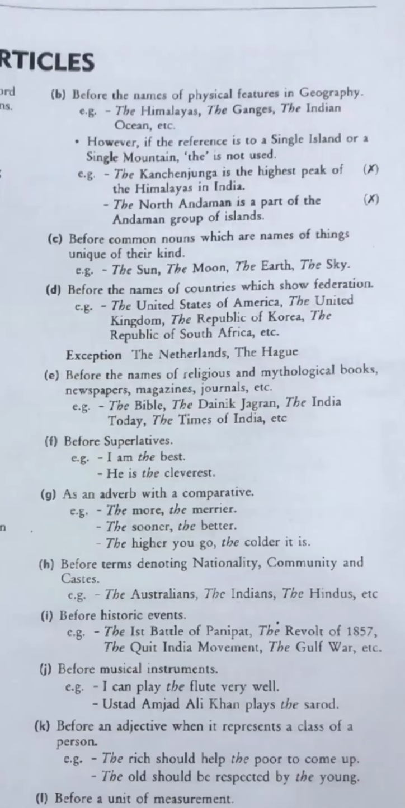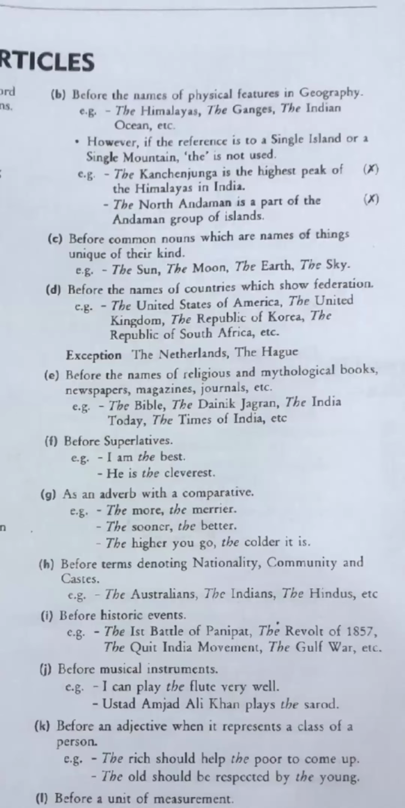So here we can say that different kinds of states come together and make a nation. Those nations we can call a federation nation. For example, the United States of America, then the United Kingdom. The United Kingdom is to say Britain. The Republic of Korea, the Republic of South Africa, etc. Also the Netherlands, the EU.